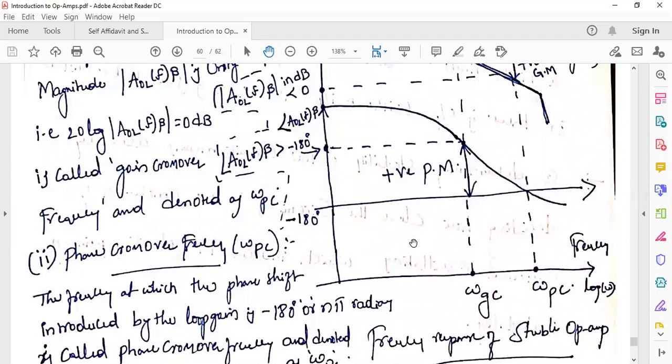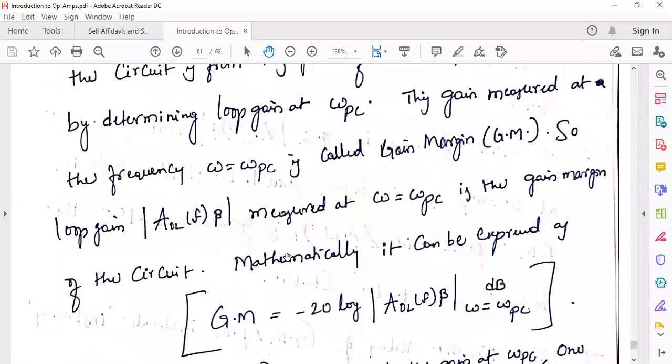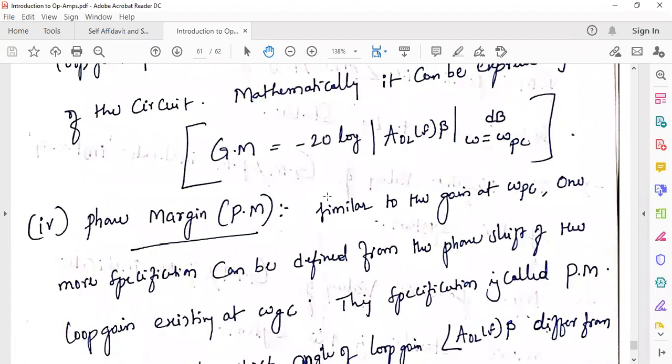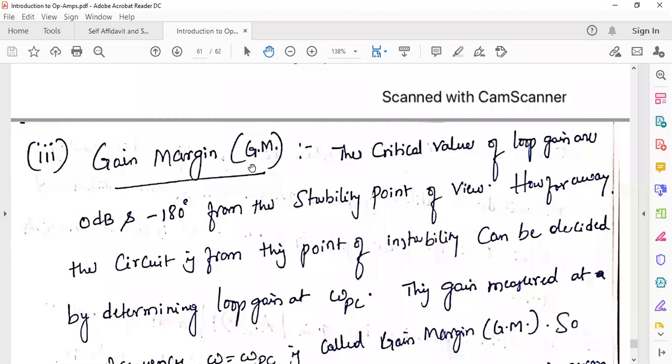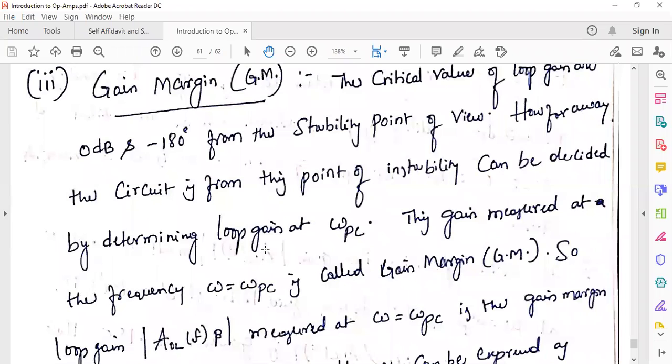So the remaining two: what is gain margin, and what is phase margin? Based on these two, we have to determine whether the electronic system is stable, marginally stable or unstable. These are very important specifications, and very important for short answer questions also: define gain margin, define phase margin. So what is gain margin?